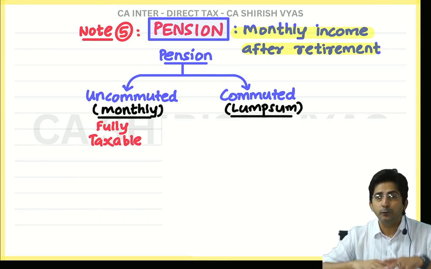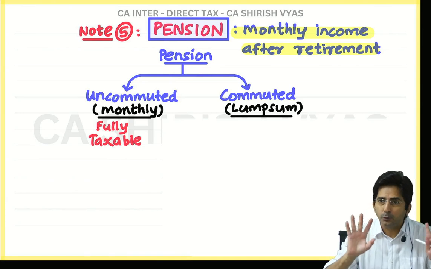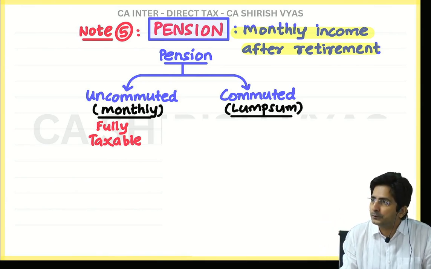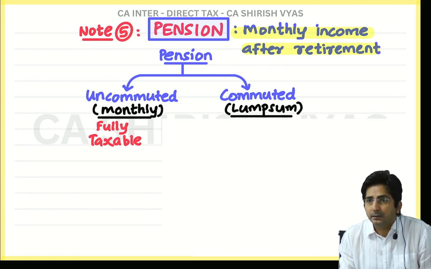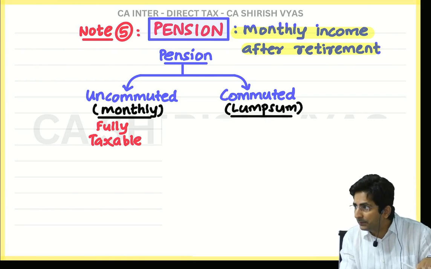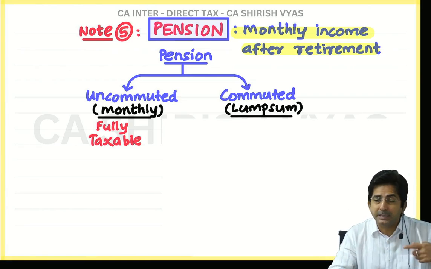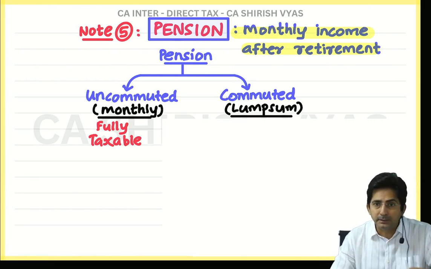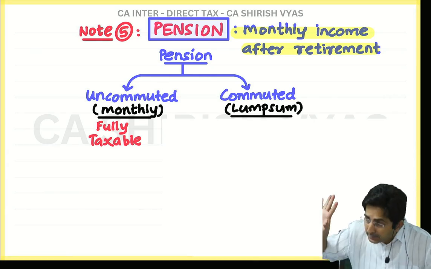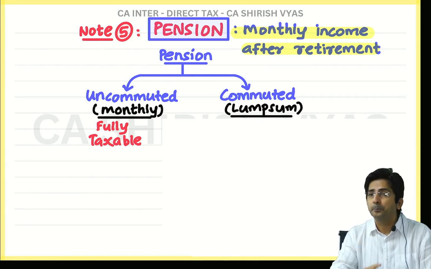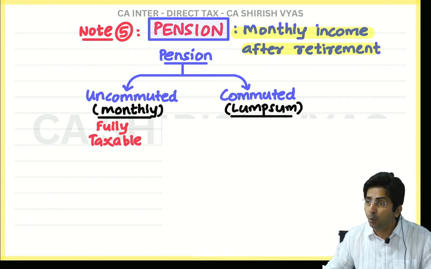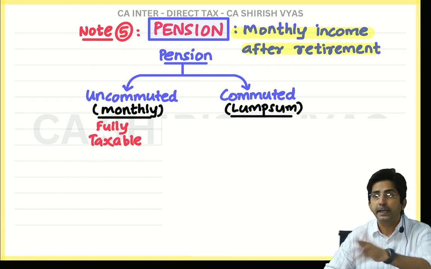So tell me, when you are doing this service, every month you are getting the salary, it was taxable or not? So this is kind of your salary only. It is just that salary was given during the service, and this is given after the service. But just as your salary was taxable on year-to-year basis, this will also become taxable on year-to-year basis. So this is taxable. But if you commute your pension, if you take the whole pension in lump sum, then it will be exempt.